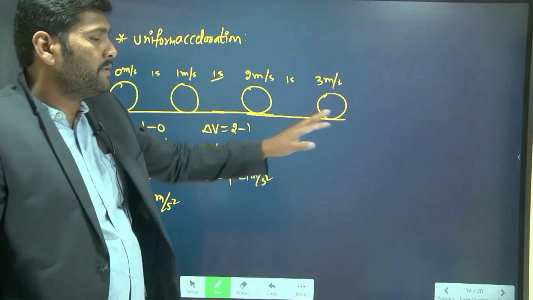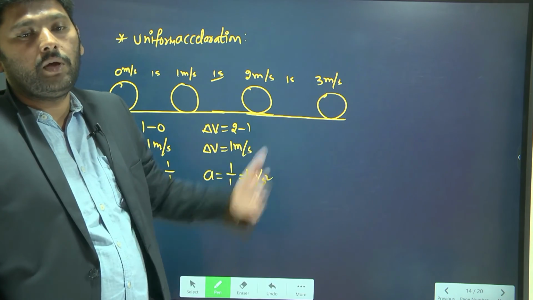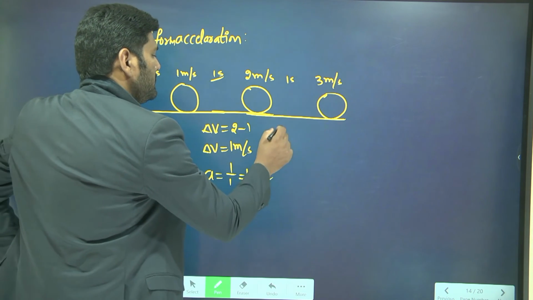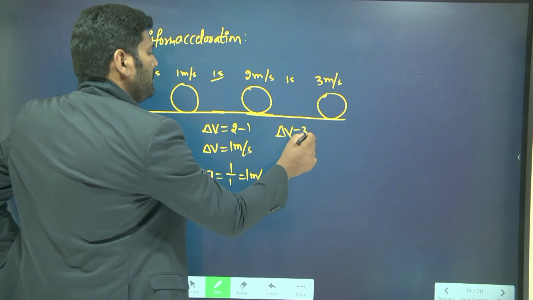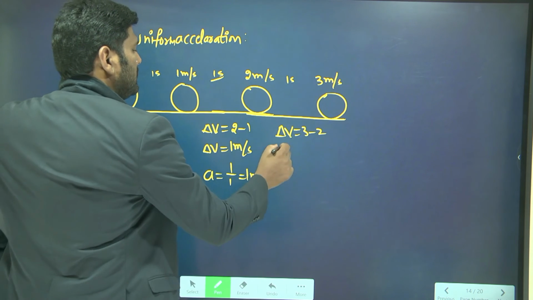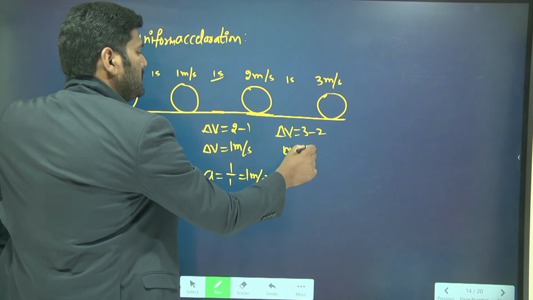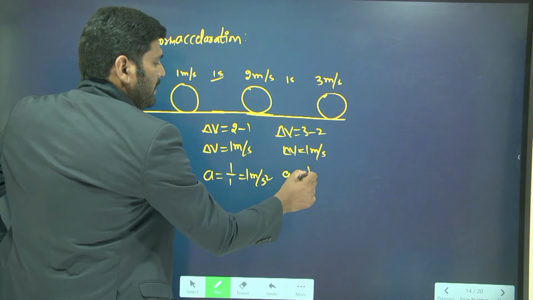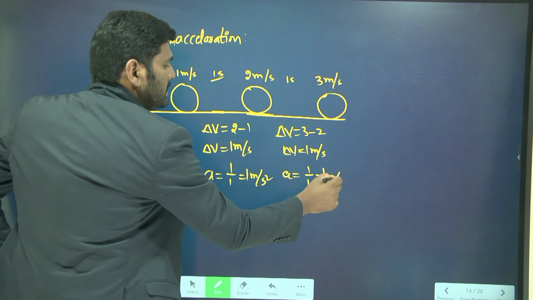In the third part of the journey, what is going to be your acceleration? Let us find. First find the change in velocity. Change in velocity is 3 minus 2, which is equal to 1 meter per second, and acceleration is equal to 1 by 1, which is equal to 1 meter per second square.